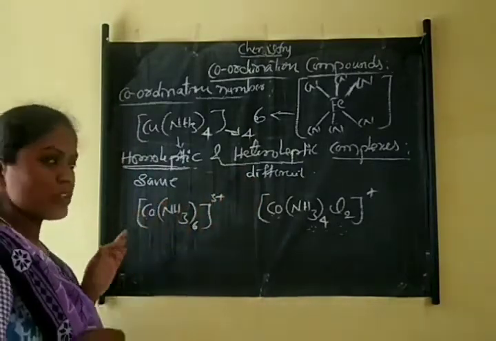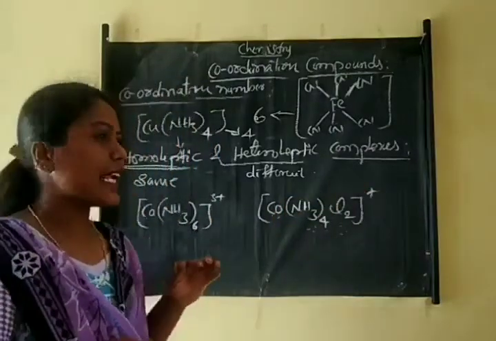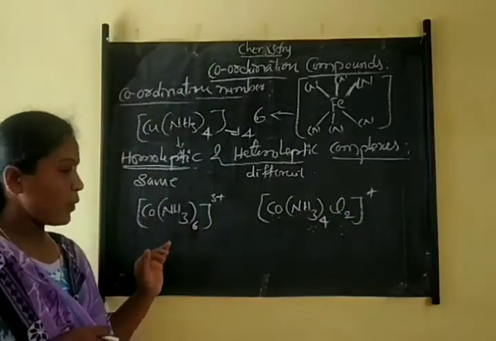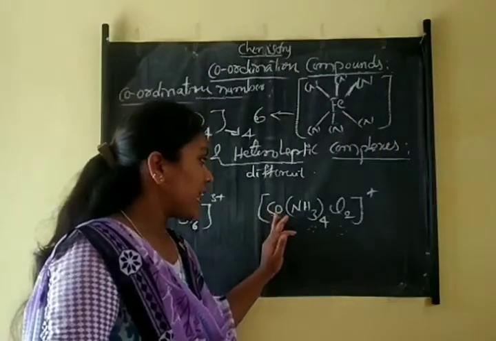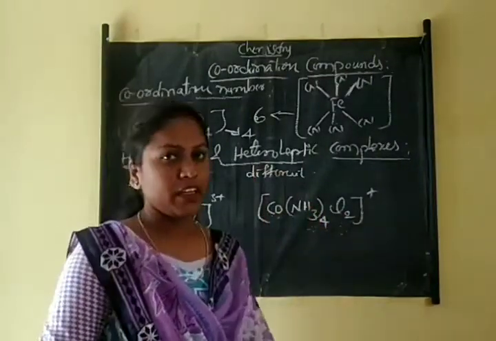So if you look at the definition, in homoleptic the central metal atom is surrounded by the same type of ligands, called a homoleptic complex, and the central metal atom surrounded by different types of ligands is called a heteroleptic complex.